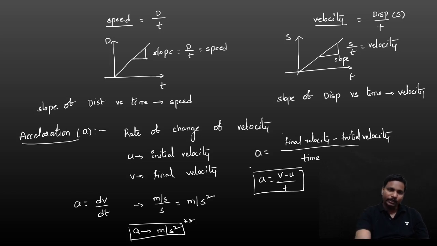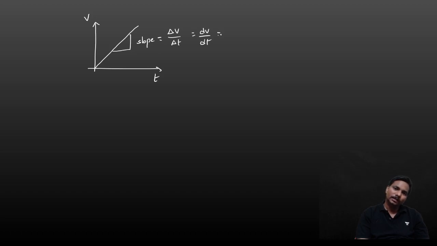In the same way, if you take the curve, if it is the velocity and if it is the time, as v increases, t also increases, then there is a slope. Slope is change in y-axis by change in x-axis, that is dv by dt. That is nothing but acceleration. So you can note down here: slope of velocity time graph gives acceleration.